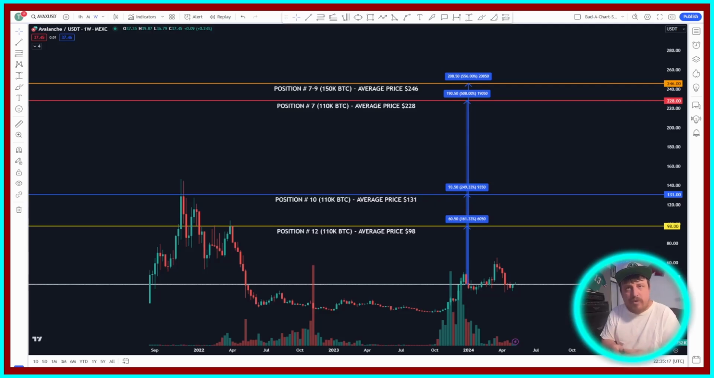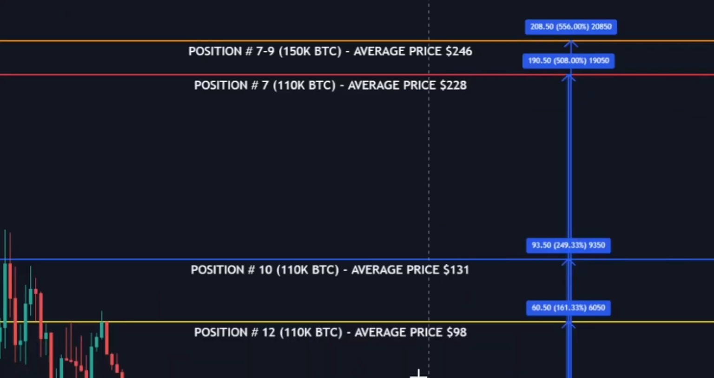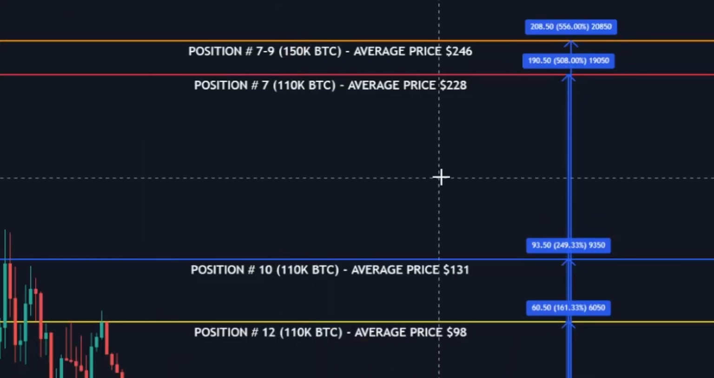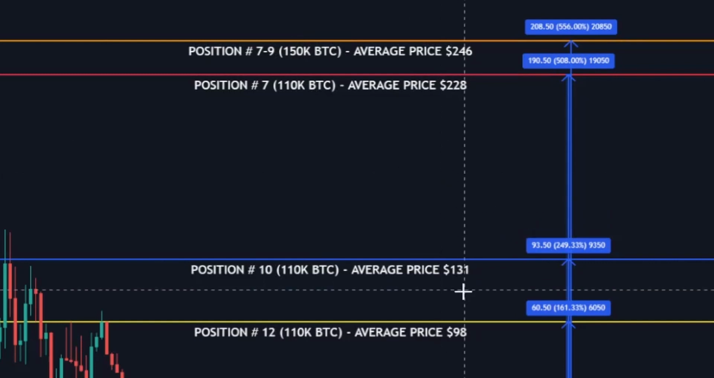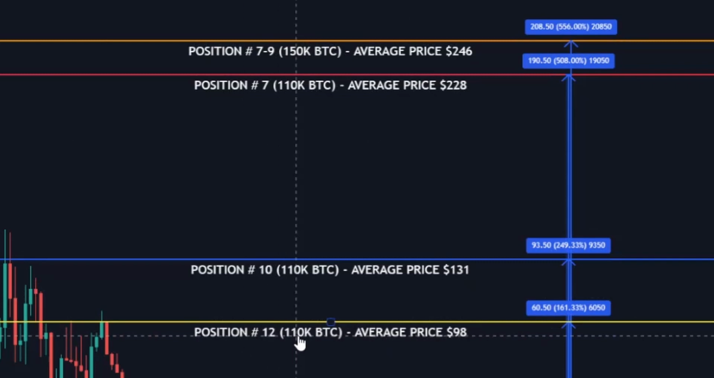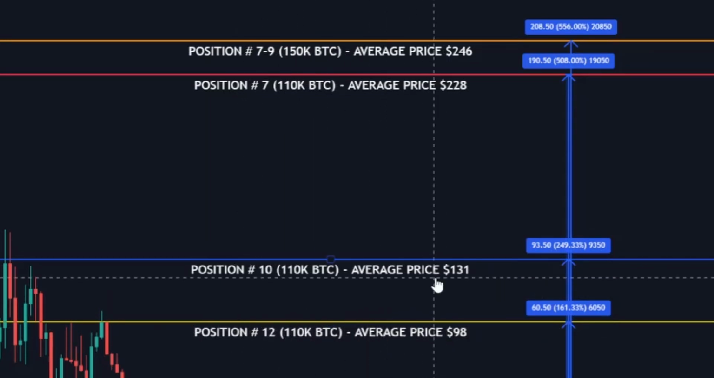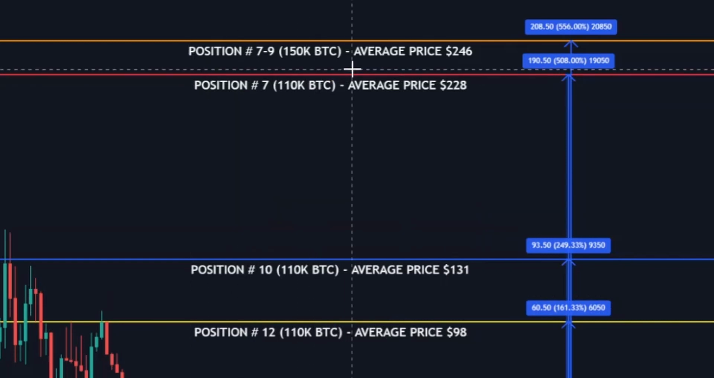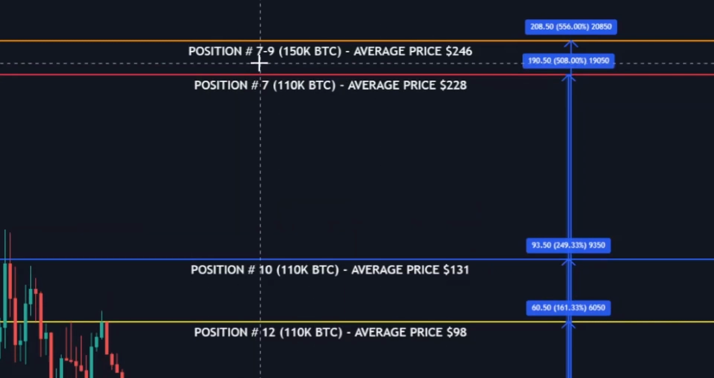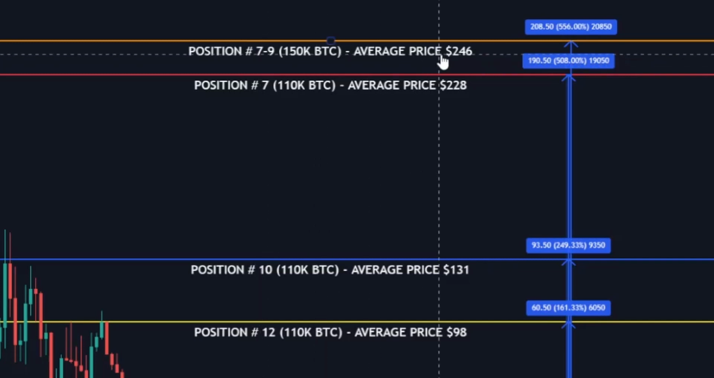Okie dokie, next up we're over here on a TradingView chart, and I just want to present that data for you in a nice clean way. So we have these different horizontal lines, yellow, blue, red, and orange, each representing the data that we just went over, which was those average prices at the different positions. So in yellow here, we have position number 12, average price $98. Position number 10, average price $131. Position number 7, average price $228. And position number 7 through 9 for that 150K Bitcoin, average price $246.